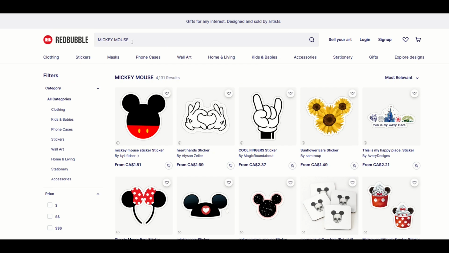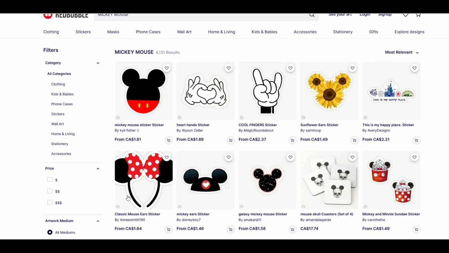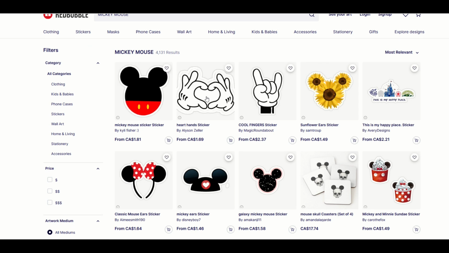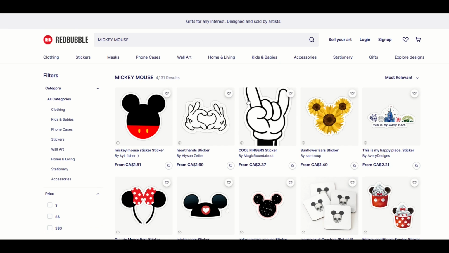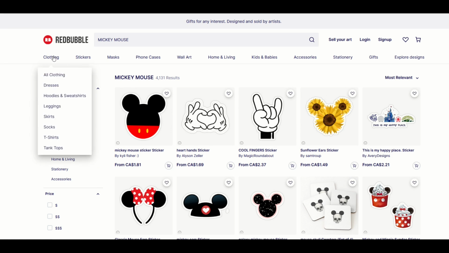Here's another one, Mickey Mouse. This is, I think, a really fascinating example. There's no face. It's just hands. Is that trademarked? Minnie Mouse. There's no face. We're not using the words Minnie Mouse. We just have classic mouse. Well, again, these are judgment calls, and they're judgment calls by Redbubble.